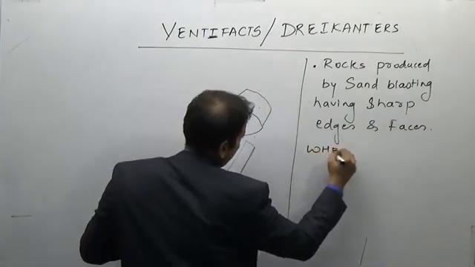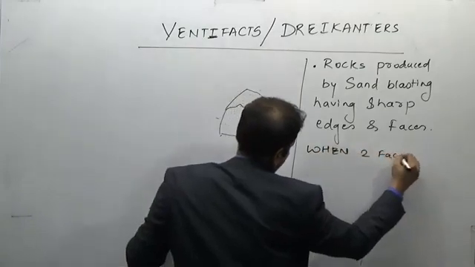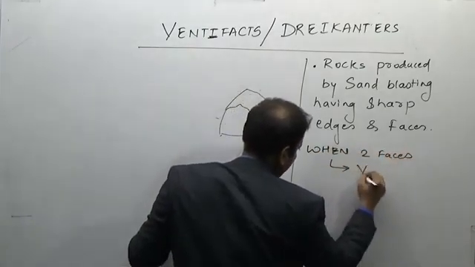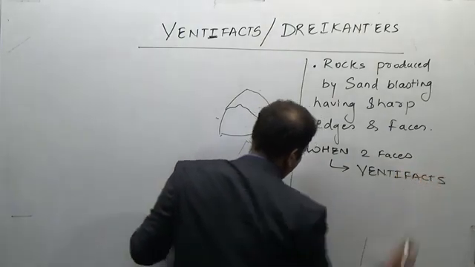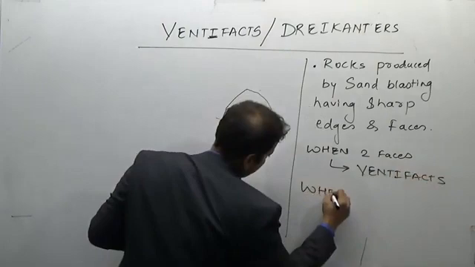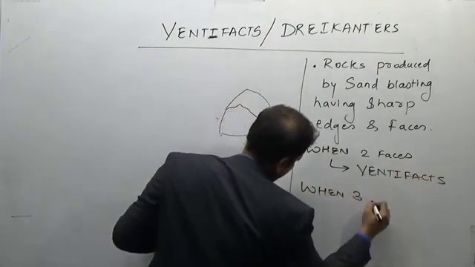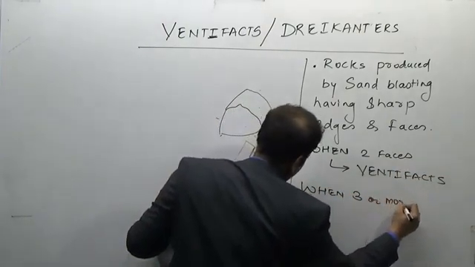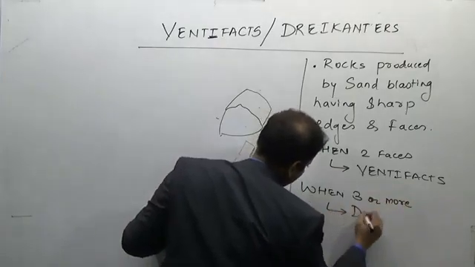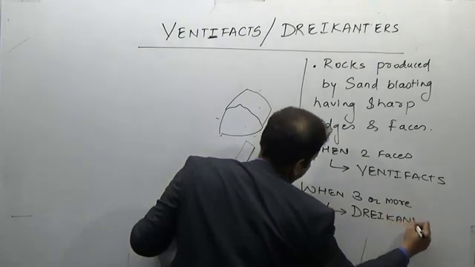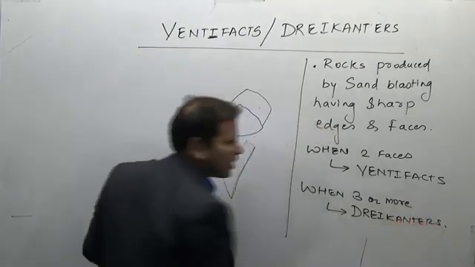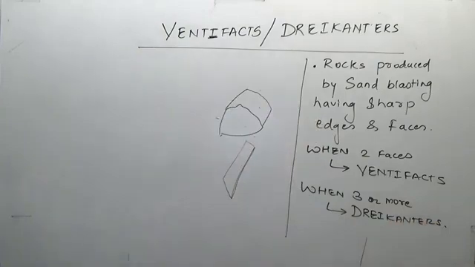When 2 faces are present, they are known as ventifacts. When 3 or more faces are present, they are known as trichynters. Simple, what are these? Small pebble-like rocks having 2 or more faces, that is ventifacts or trichynters.